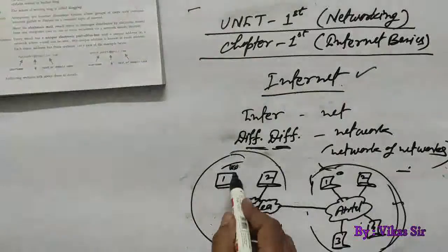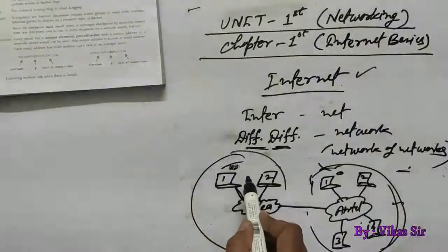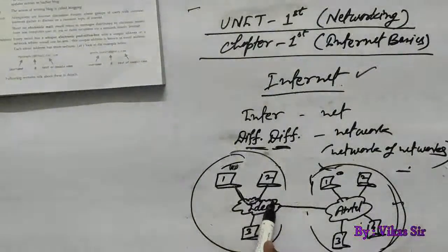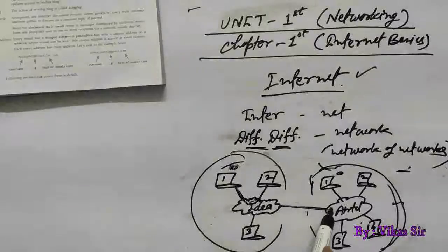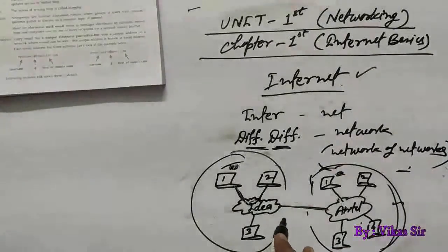How? When the first PC of the Idea network transfers the file, the information will go from the PC to the Idea network, then from Idea to the Airtel network, and then from Airtel to the particular receiver. So it will be very easy to transfer files like that.